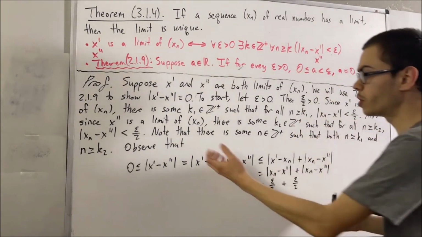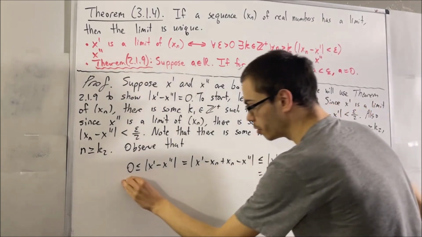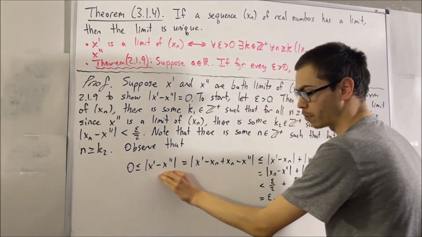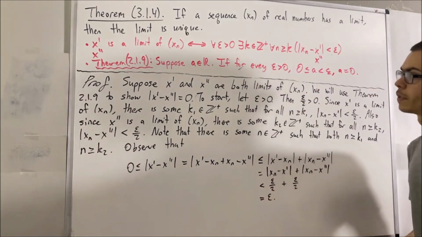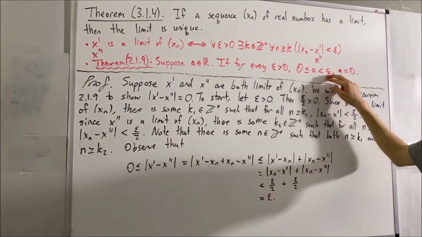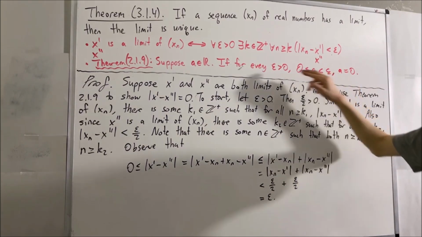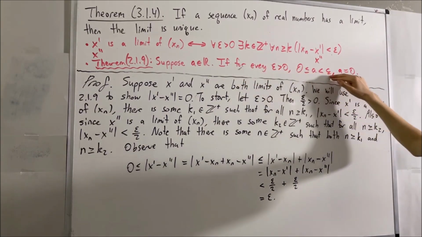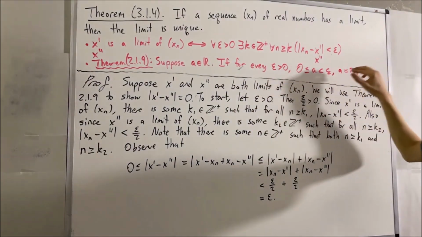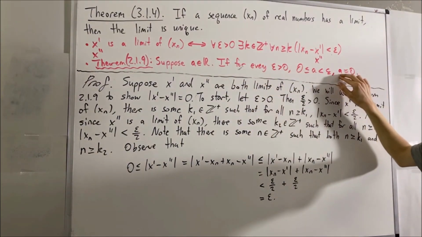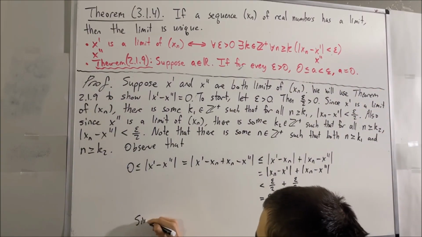So through this chain, we see that 0 is less than or equal to the absolute value of x prime minus x prime prime, which is less than epsilon. And that's exactly what we wanted to prove. So we have proven precisely this statement. So by this theorem, it follows that the absolute value of x prime minus x prime prime is equal to 0.